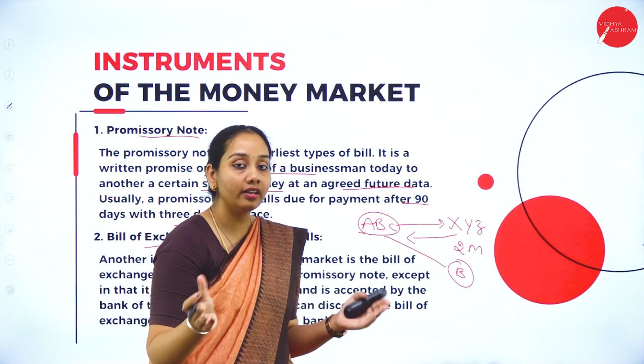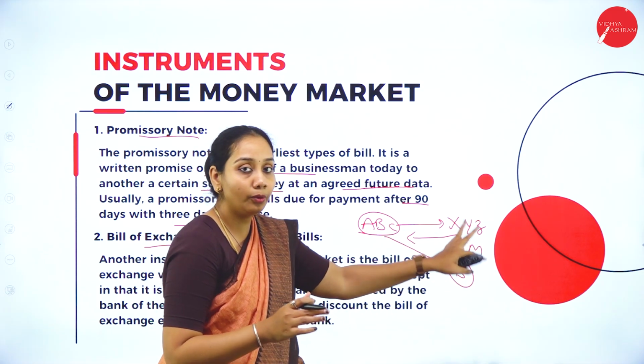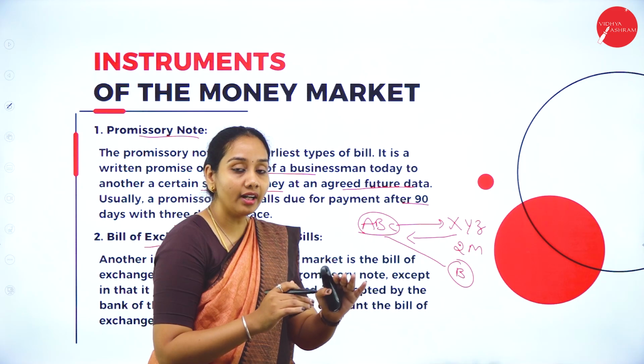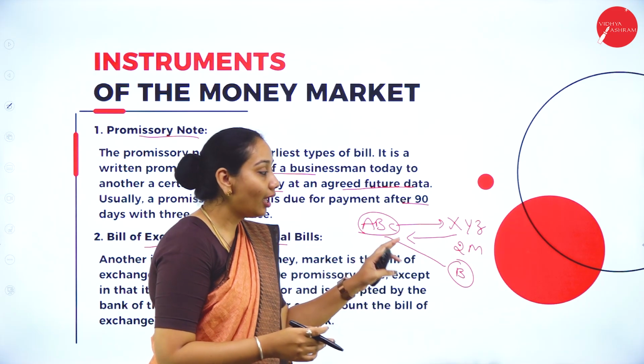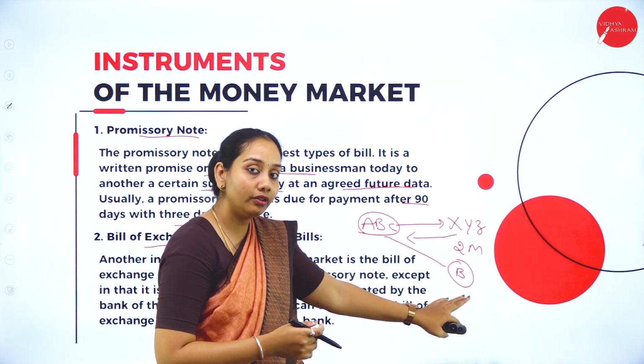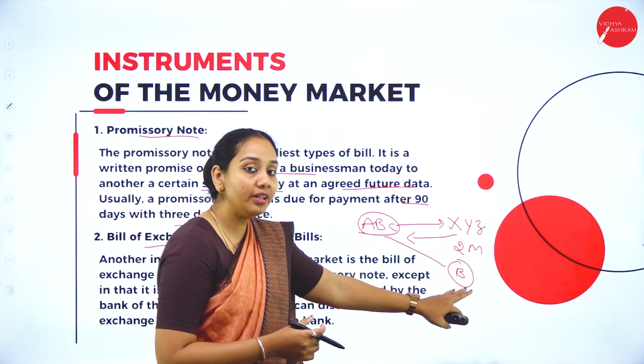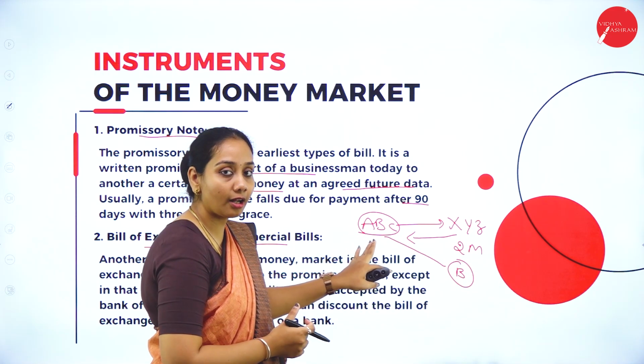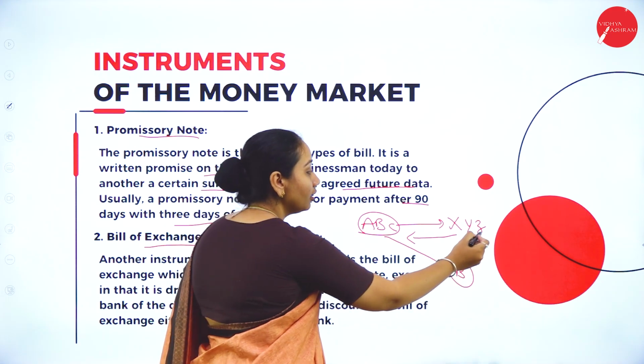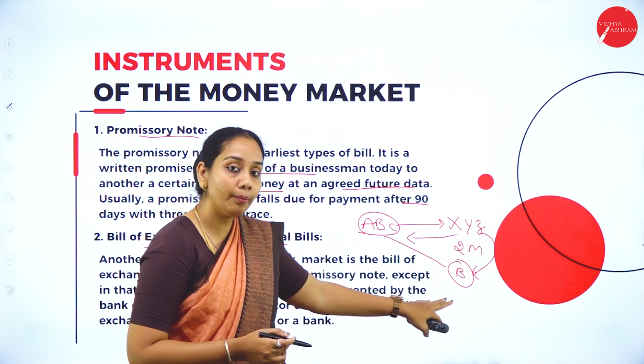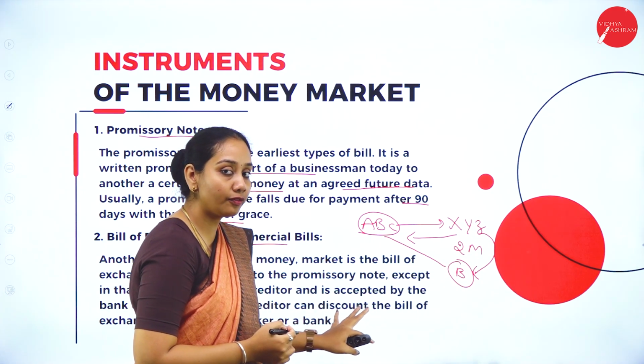There is a legal contract between ABC and XYZ. Both of them come into the contract and sign a legal document, and that legal document is submitted to the bank. Now the bank gives some money to ABC company, and XYZ needs to pay the money to the bank. So this is the concept of bills of exchange.